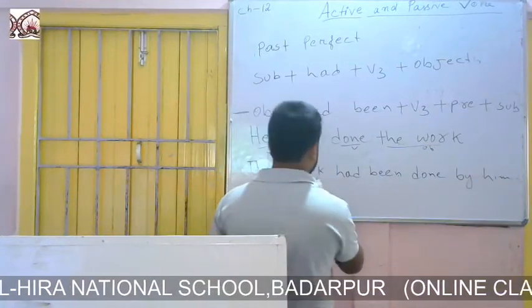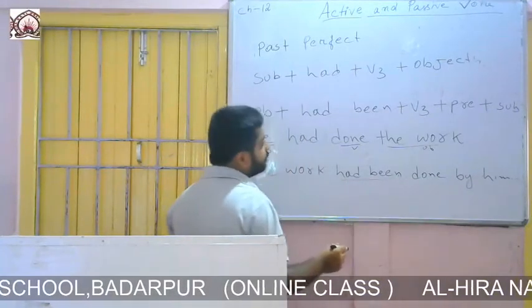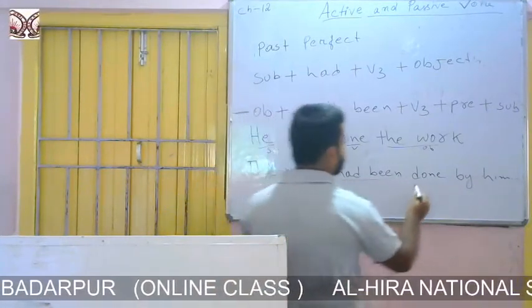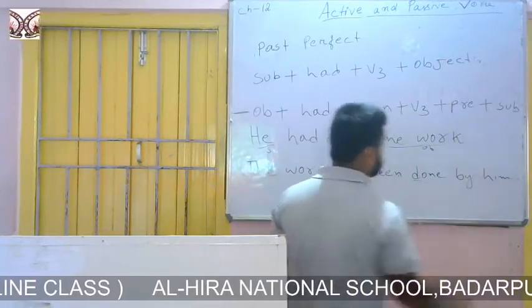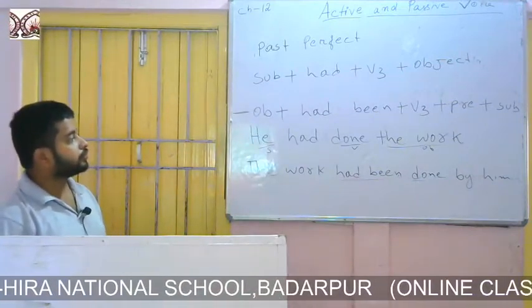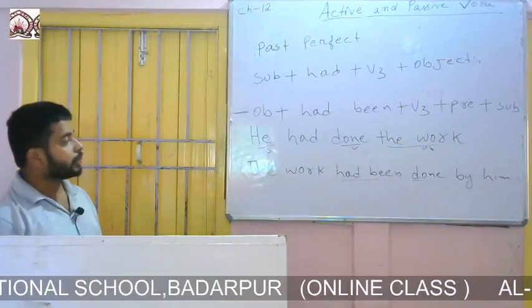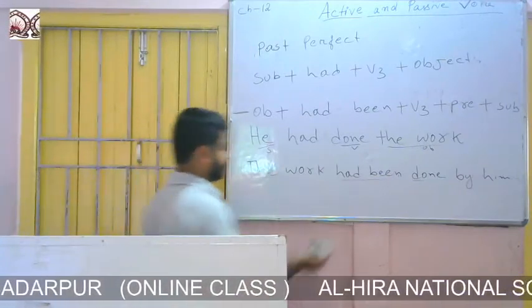So I have written after the object, I have written had been. Then the formation says to write third form of the verb. Done is third form of the verb. Then the formation says to write by. I have written by. Then the formation says to write subject. So he will become him. So the work had been done by him is the answer.